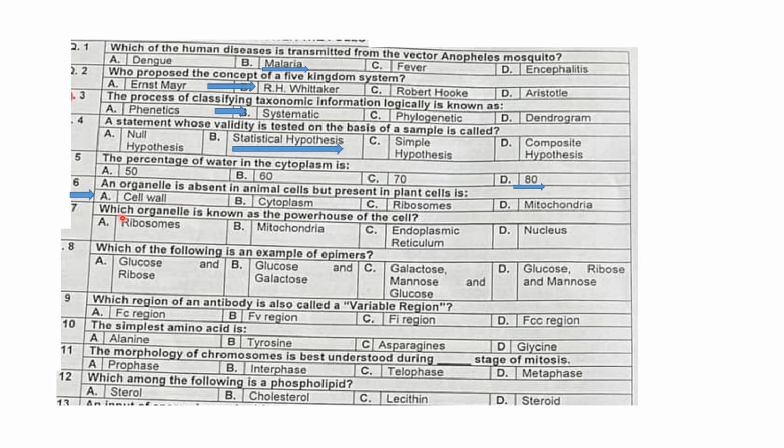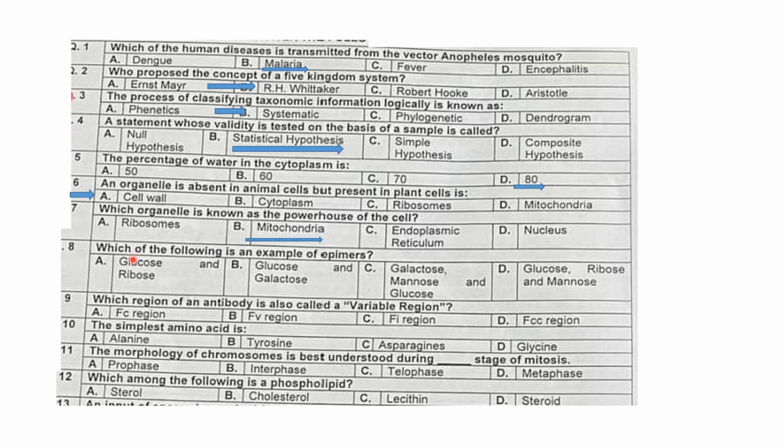Question number 7 is: which organelle is known as the powerhouse of the cell? The organelle which is responsible for the generation of energy. So, what is the best answer amongst ribosomes, mitochondria, endoplasmic reticulum, or nucleus? Mitochondria is called the powerhouse of the cell because it generates ATP.